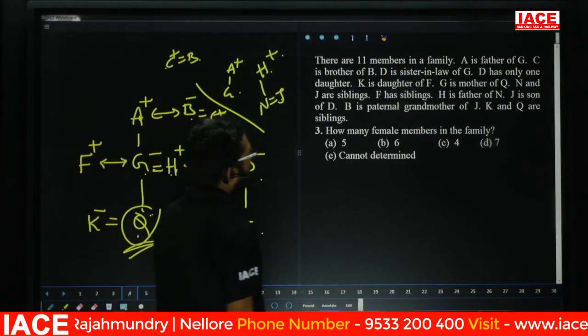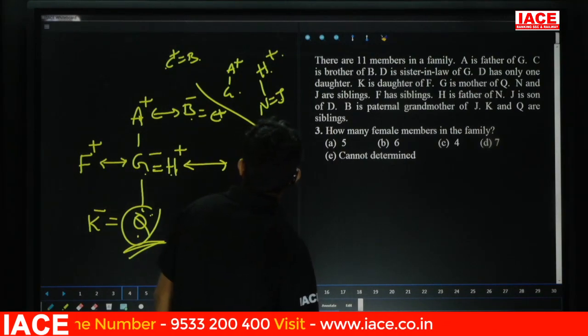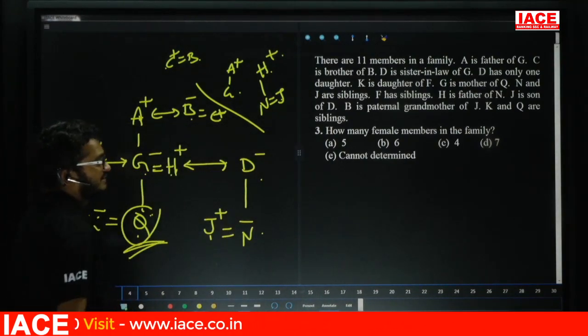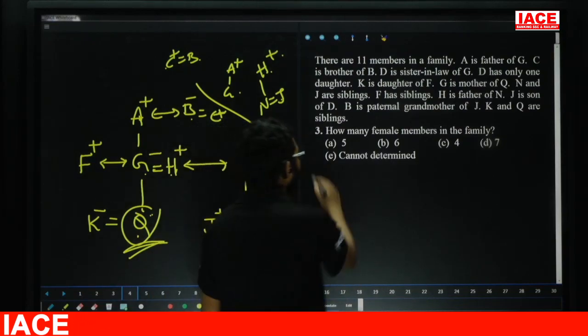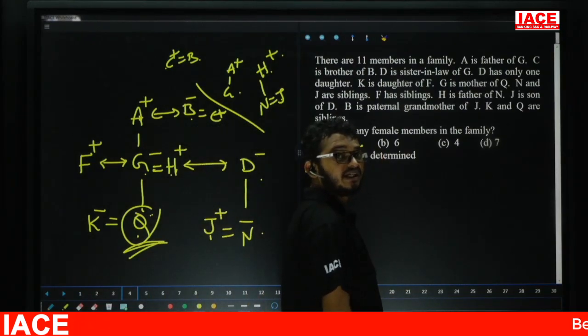Question number 3: how many female members are there in the family? We can't say. Why? Because we don't know the gender of Q. The answer is cannot be determined. So question number 3, option E.